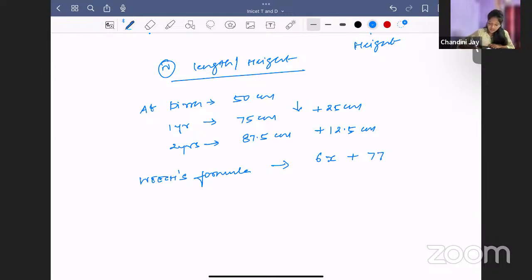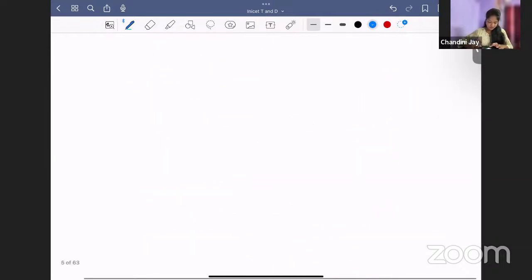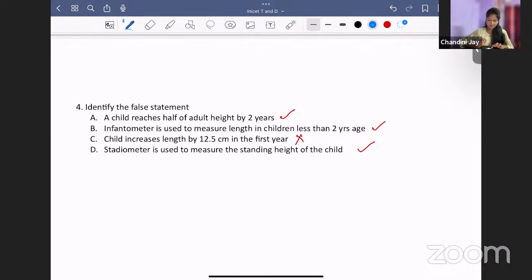So 6 into age in years plus 77 is used to calculate the height for children up to 12 years of age. So this is the normal length or height. You can see the first year increase is 25 centimeters and it is not 12.5 centimeters. So the answer here is C.